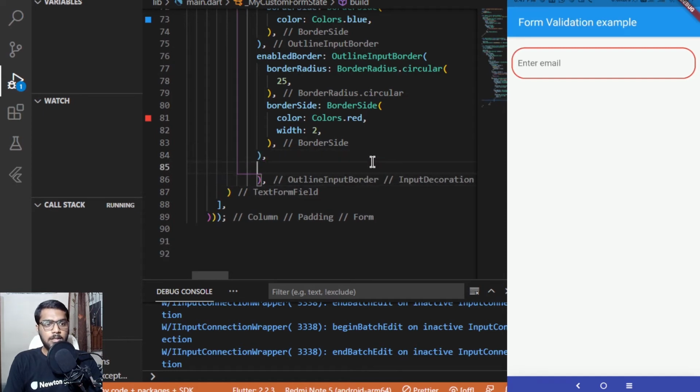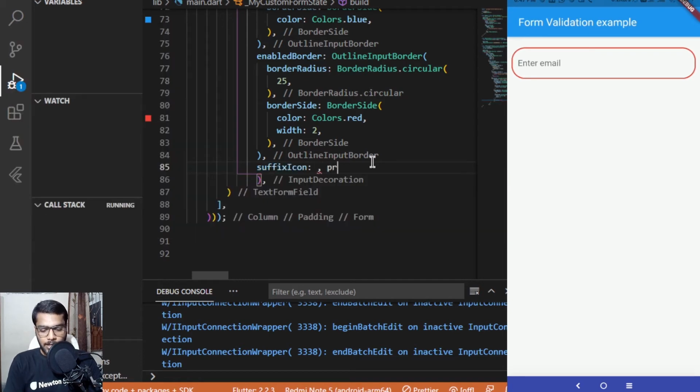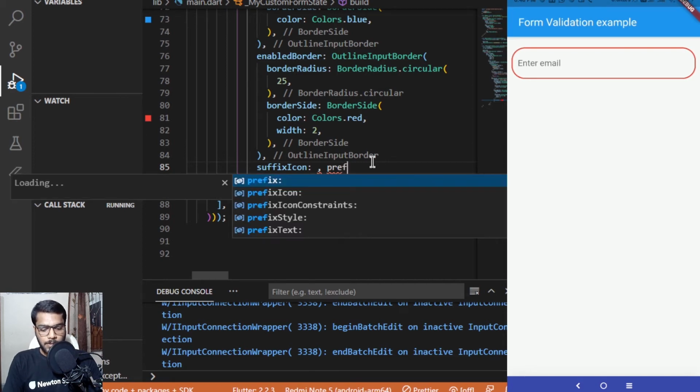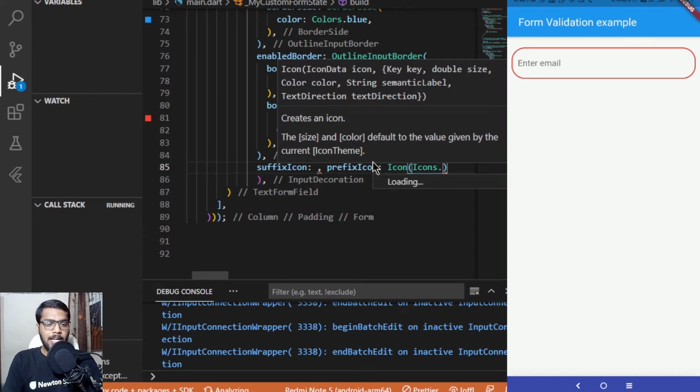Now after this outline input border, other properties we can add to it are a suffix icon and a prefix icon as well. So both of these take an icon, and inside this we can pass icons dot, and whatever icon we want to pass. I'll be adding the icons which are on the top, just for the demo purpose.